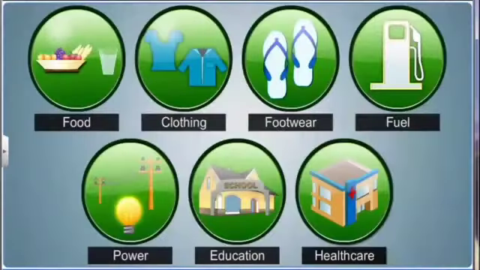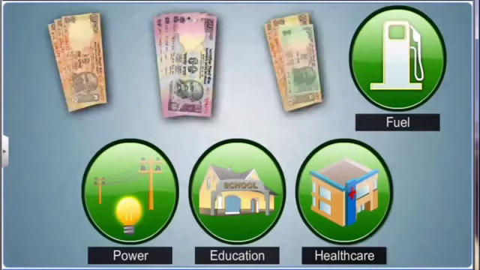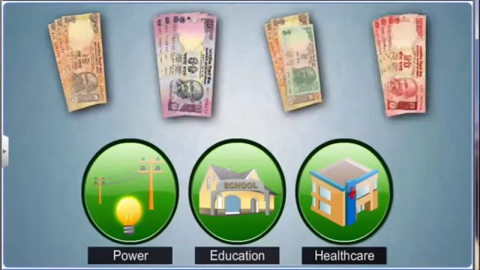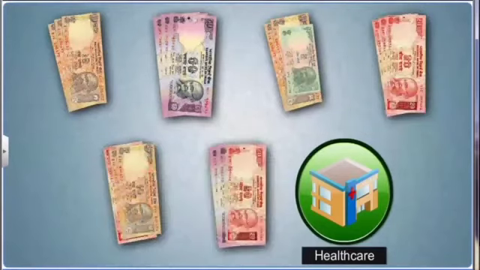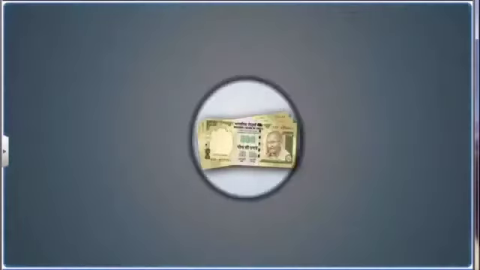The cost of each item in the minimum requirements of food, clothing, footwear, fuel, power, education, and healthcare is added up to find the minimum income required for a person to survive.